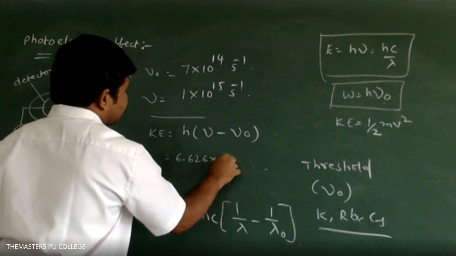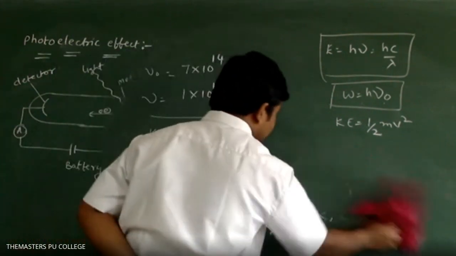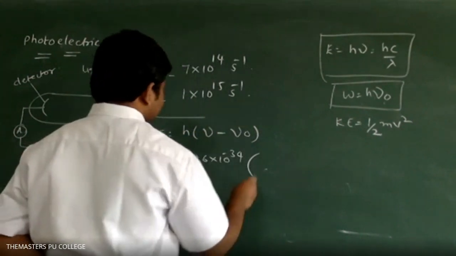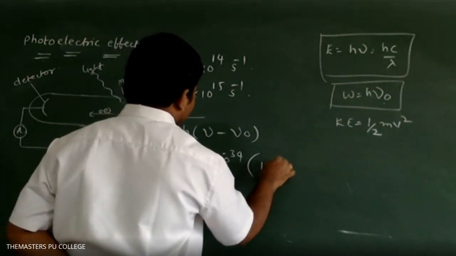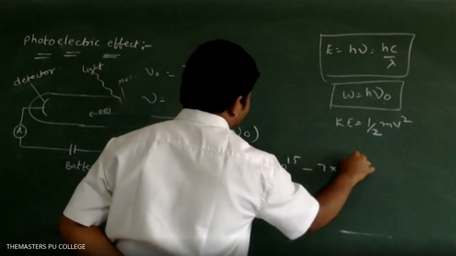6.626 into 10 power minus 34 into 1 into 10 power 15 minus 7 into 10 power 14.